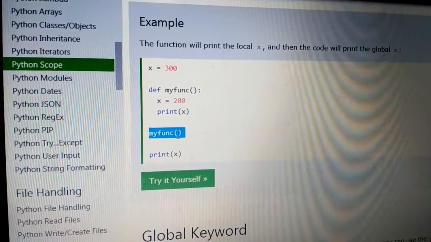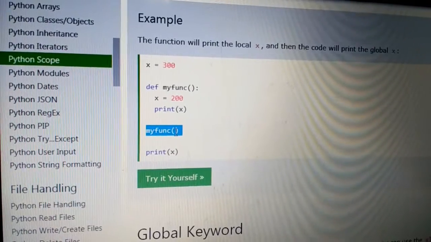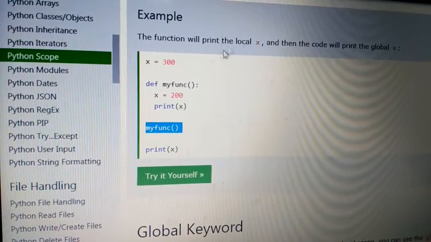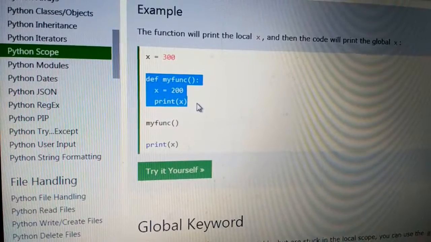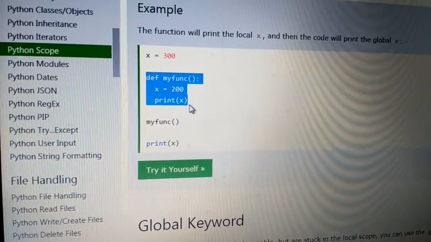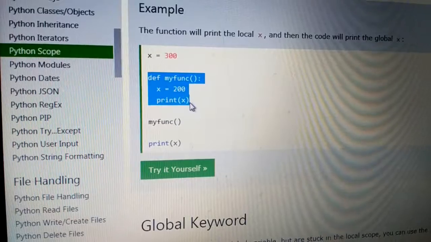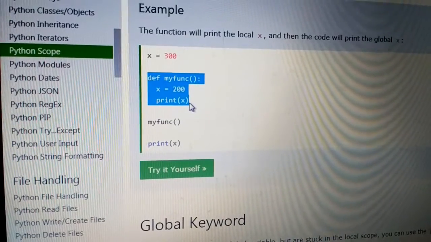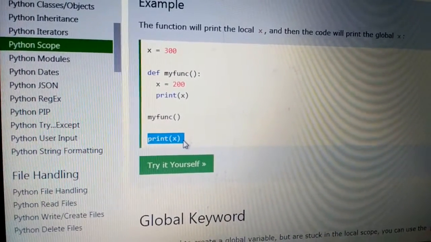When I am calling my function, immediately control goes to the my function sub function. It executes all the statements. Then after completion of the my function statements, control goes to the print statement.